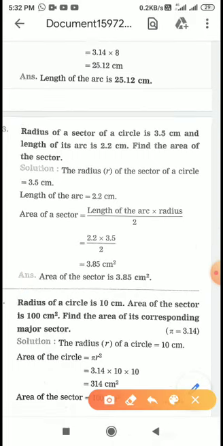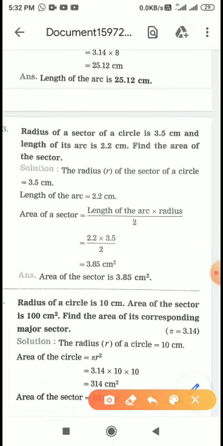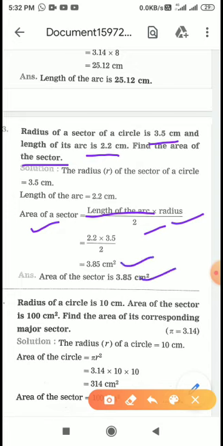Now we'll move to question number third. Radius of a sector of a circle is given 3.5 and length of arc is given 2.2. See here, radius is given, length of arc is given, and we need to calculate the area of the sector. Just now I said we have a relationship between length of arc and area of sector. So that formula we are going to use now. Area of sector is equal to length of arc multiplied by radius upon 2. So length of arc is 2.2, radius is 3.5 upon 2. On calculation you will get this.